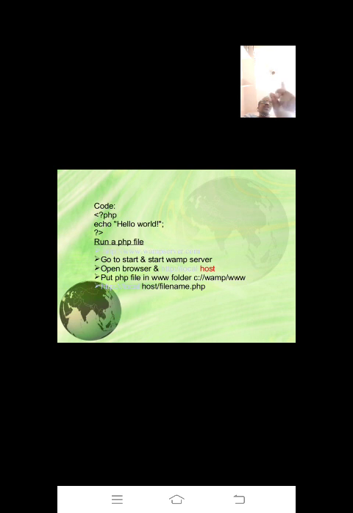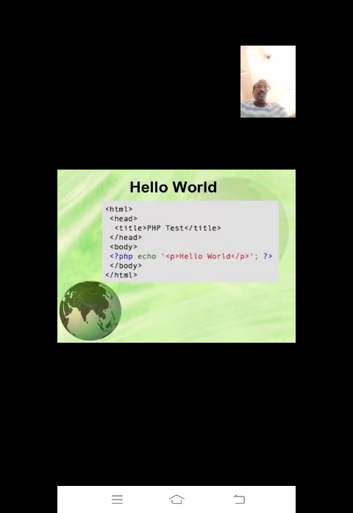If you want to run, first of all you have to install the server, either Apache, IIS or any web server. Then open the browser and use HTTP and the host. Put the PHP file in that folder and write that file name, then you'll get that output.